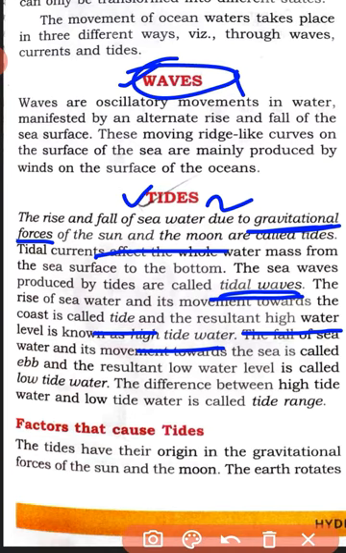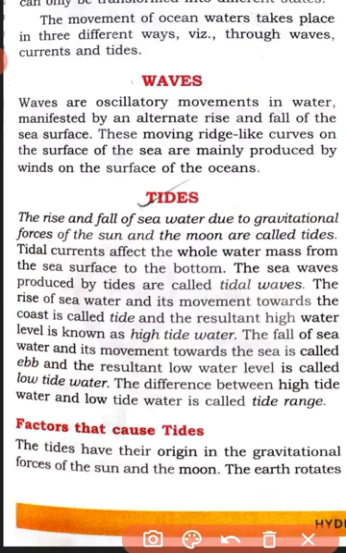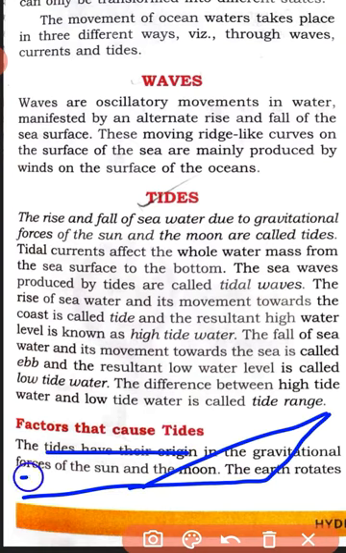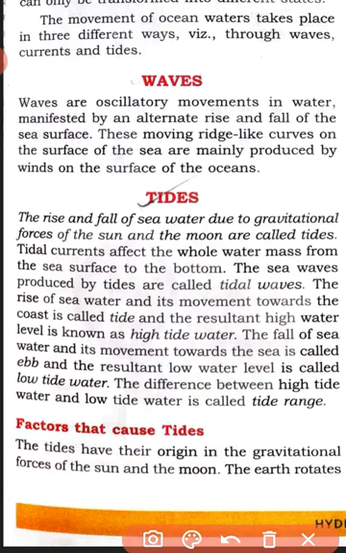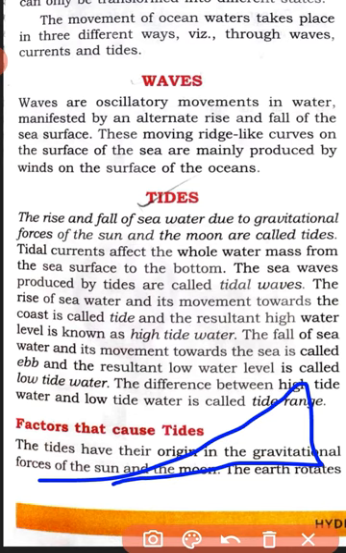What are high tide and low tide? When the gravitational action is more, just think it is a land. I am drawing the land area, and this much is the water area. This is the land area and this much is the water body. Now when the tides are coming, the water level rises. At first the water level was in this much area, next it reaches this much area, so this is a gap.